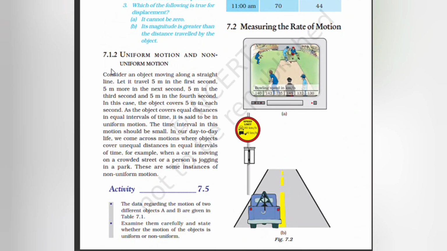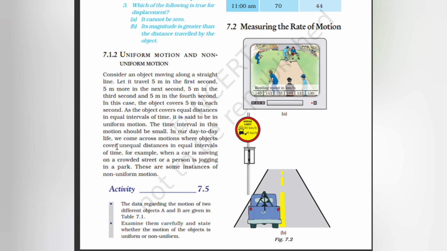Uniform motion and non-uniform motion. Consider an object moving along a straight line. Let it travel 5 meters in the first second, 5 more in the next second, 5 in the third second, and 5 in the fourth second. In this case, the object covers 5 meters in each second. As the object covers equal distance in equal intervals of time, it is said to be in uniform motion. The time interval in this motion should be small.